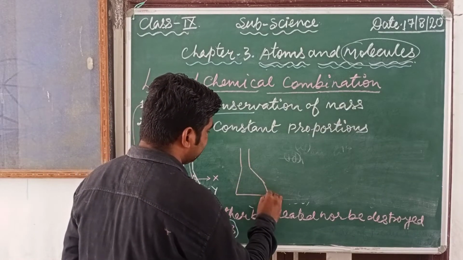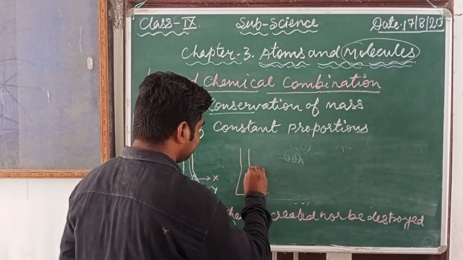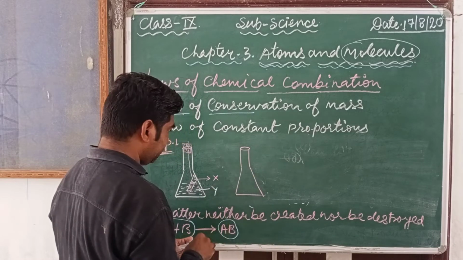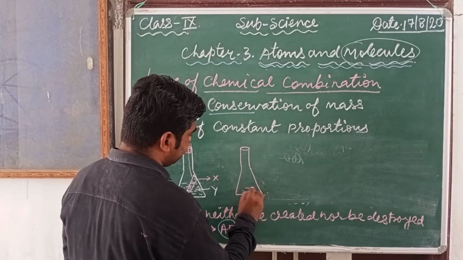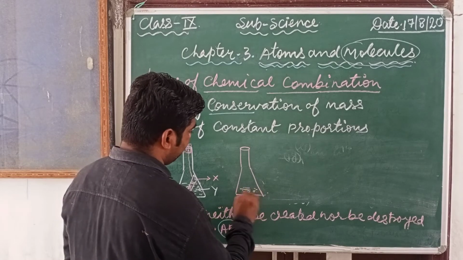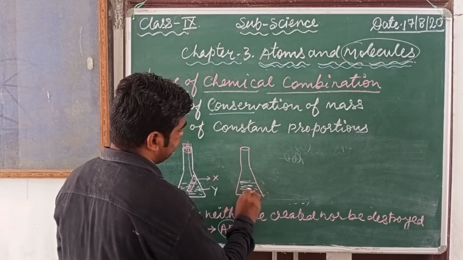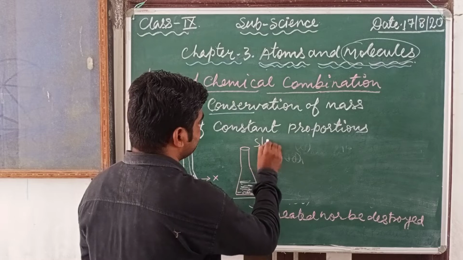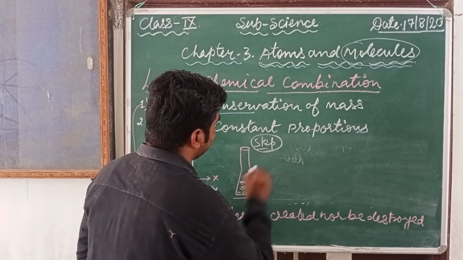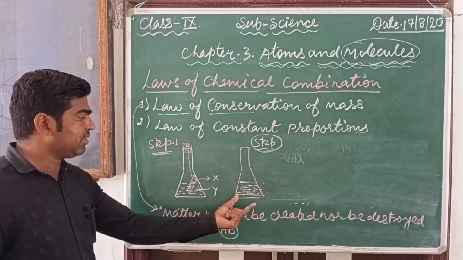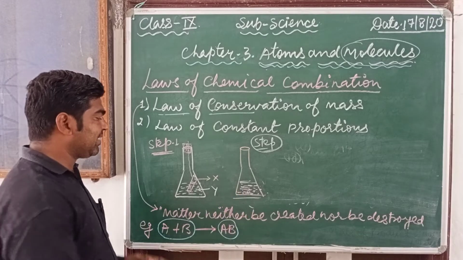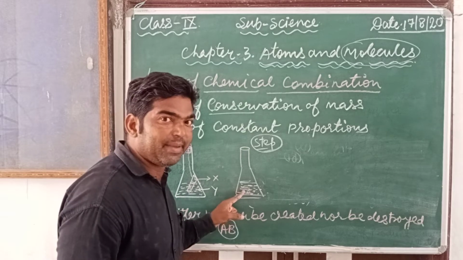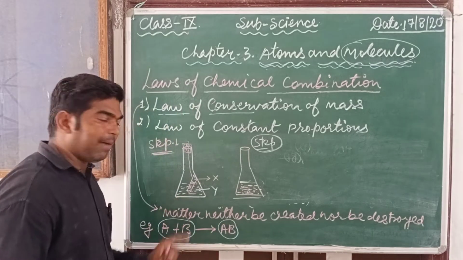After mixing both things, suppose this solution and this solution mix together, and then in the second step, if we measure the weight, we can find that the weight of this is equal to the previous one after mixing both solutions completely.